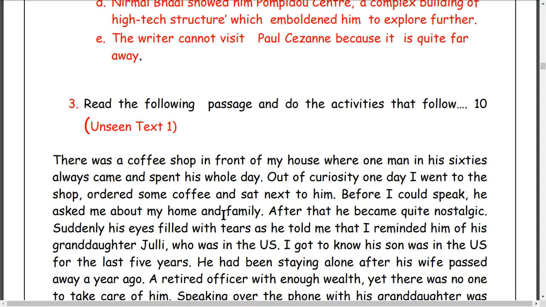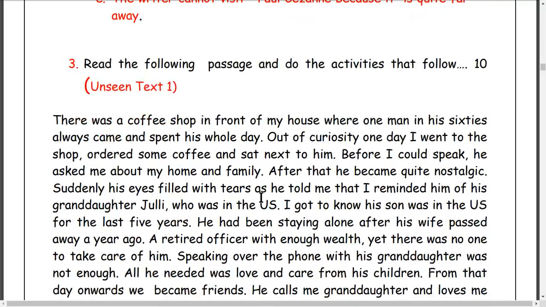Okay, let me read another text here. This is unseen text. Unseen means this text is out of your textbook. This text is not there in the textbook. This text is new to you. You have not seen it yet. So you have to read it very carefully and slowly. Okay, let me read it.